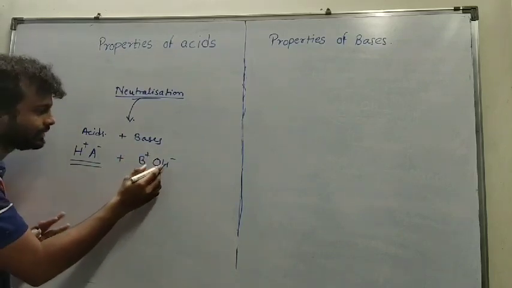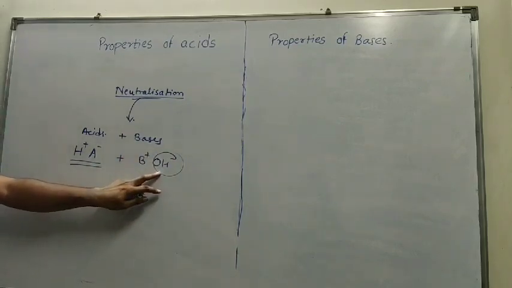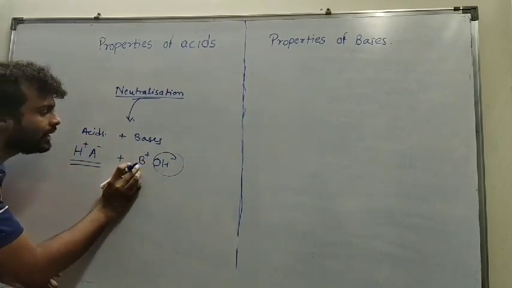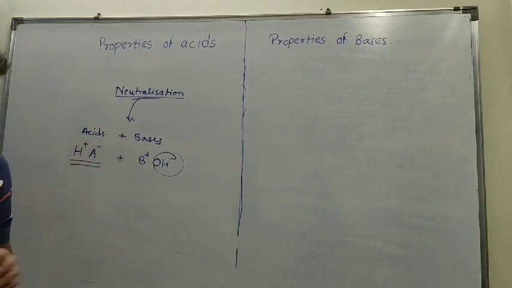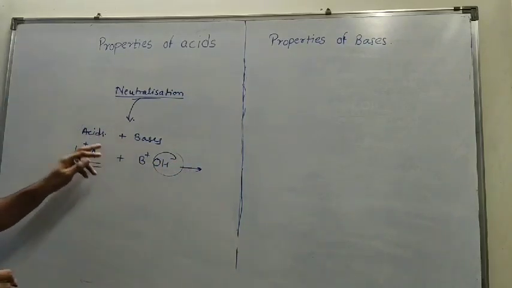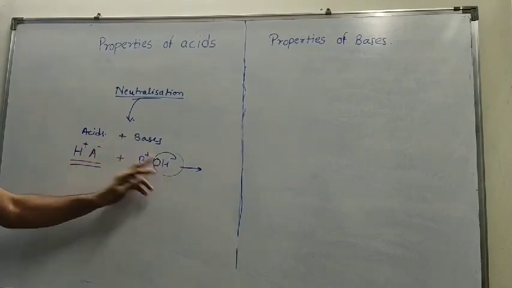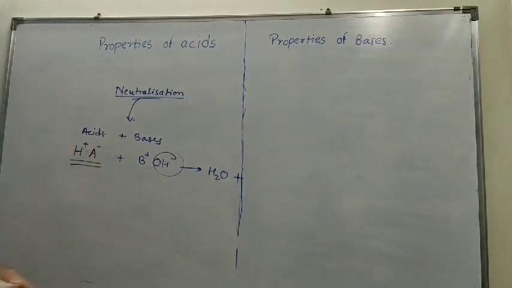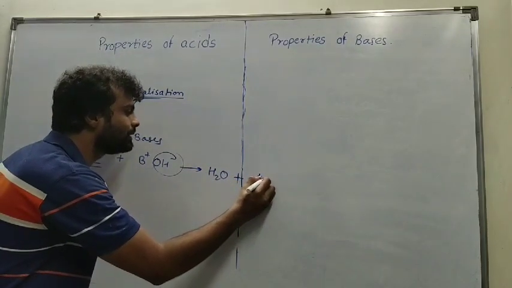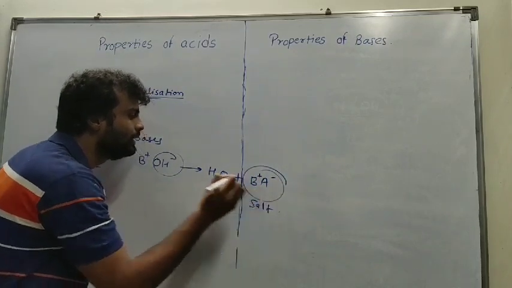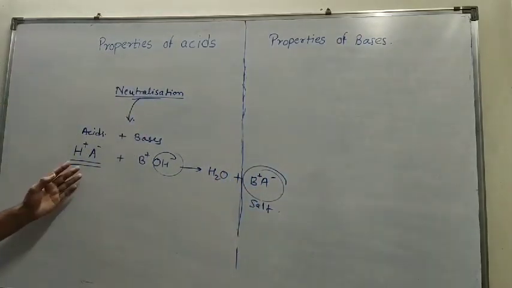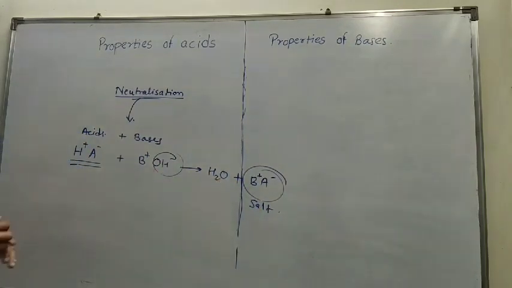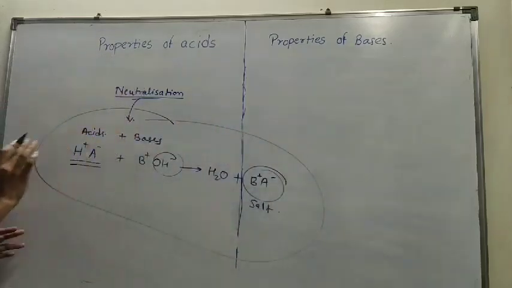We all know the definition of bases: bases contain the OH- radical, but along with OH- it contains B+, meaning any other positive radical or any other cation. When these react, H+ goes with OH- and forms H2O, that is water, and A- and B+ react to form B+A-, which is a salt. This is the result of the neutralization reaction. An acid reacts with a base to produce salt and water, and how these things occur is illustrated in this example.